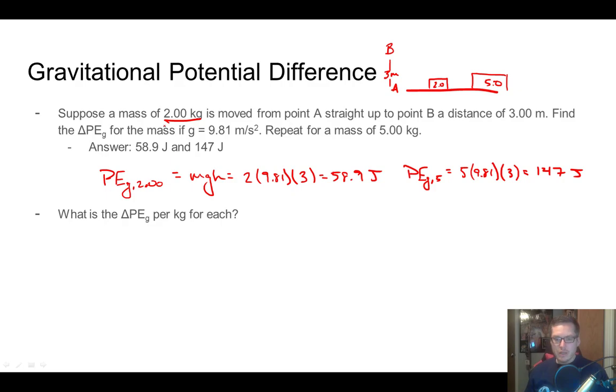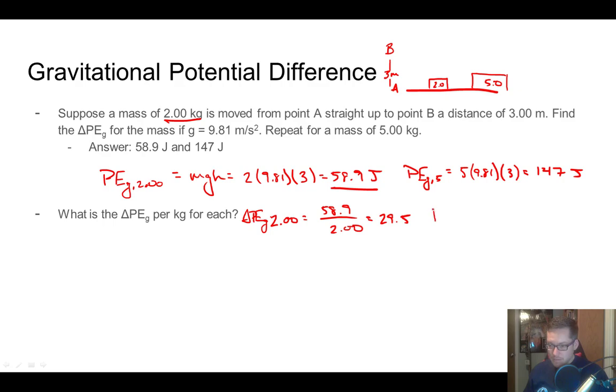Okay, and it says, what is the potential energy change per kilogram for each object? So essentially all we need to do is take our potential energy and divide it by the mass. So for the 2 kilogram, the change in potential energy for gravity is equal to 58.9 divided by 2.00. All right, so 58.9 divided by 2, we get 29.5.